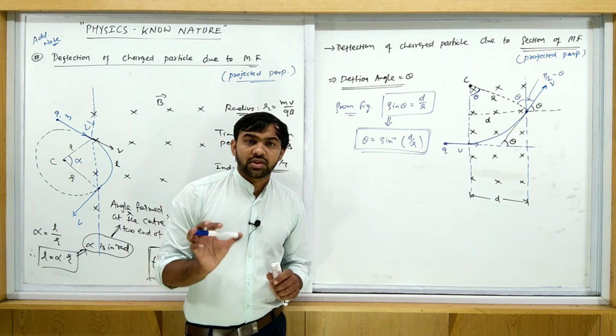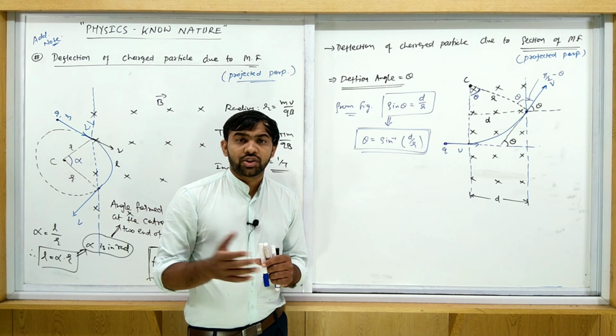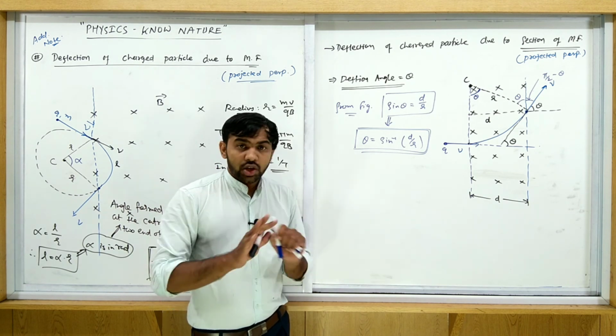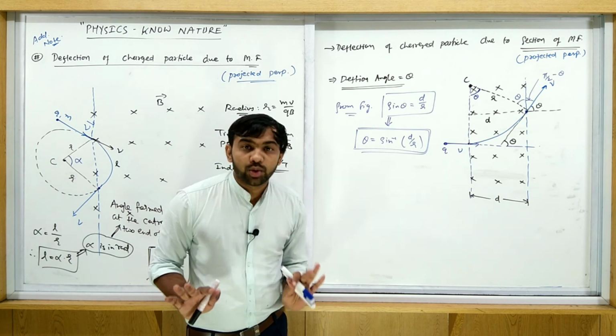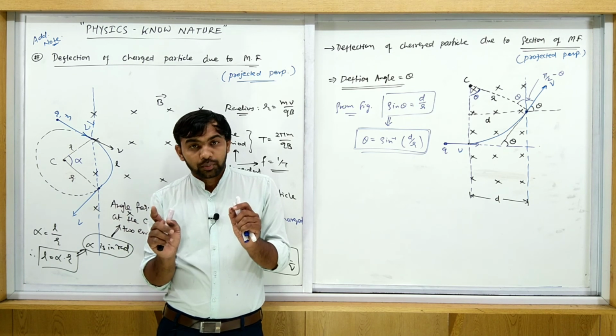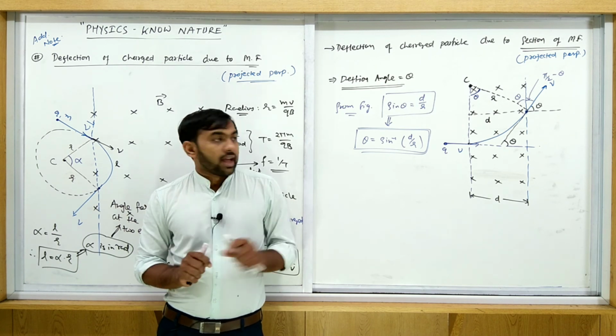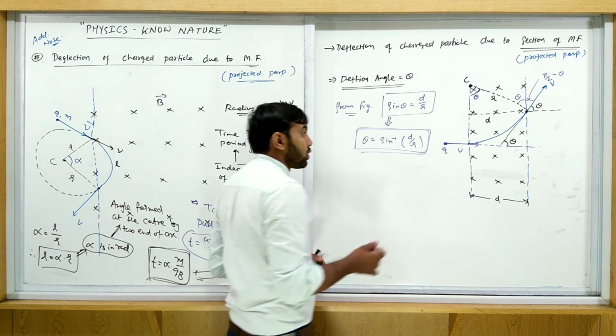Whenever this type of questions is asked in an examination, at that time use this equation directly. You do not derive anything. Simple, d upon r. Sin theta is equal to what? D upon r. D means what? Length of a magnetic field section, and r is what? Radius. R is equal to mv upon qB.